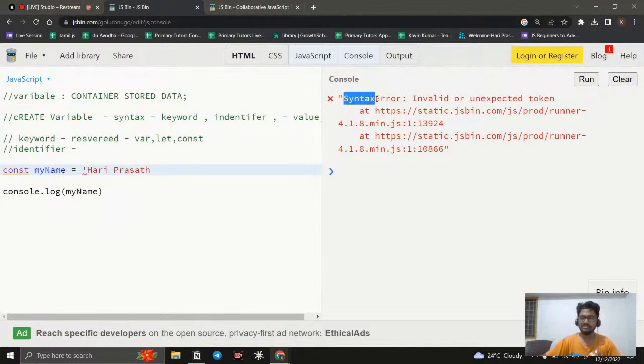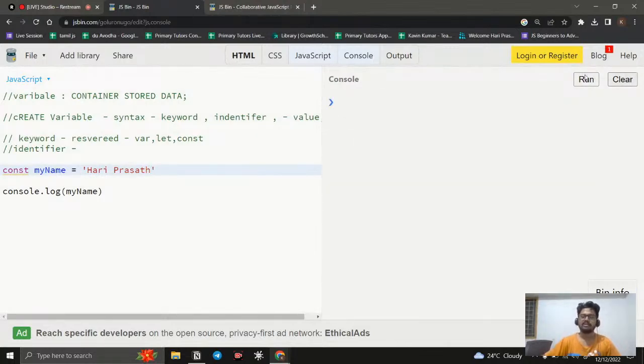The computer cannot understand what we are writing, so no memory allocation happens. That is the problem. Once we fix this, if I clear and run it, you can see this output, right? That is what it is doing. So the syntax is very important for creating this. Okay, that's fine. Let us see the next one.